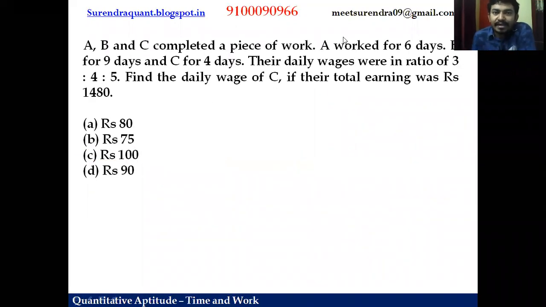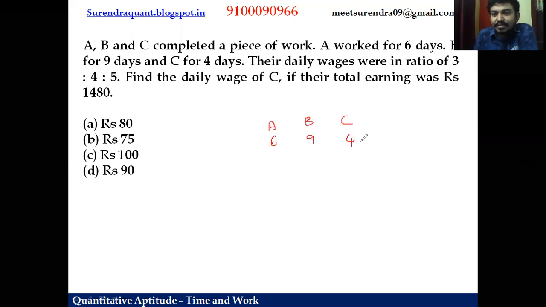Okay, we have another fantastic question here. A, B, C complete a piece of work. A works for 6 days, B works for 9 days, and C works for 4 days. These are days, right? The daily wages were in the ratio of 3:4:5. This is the daily wages ratio.